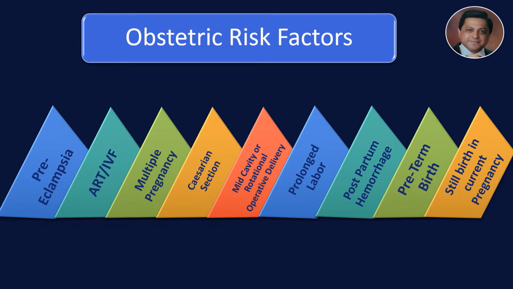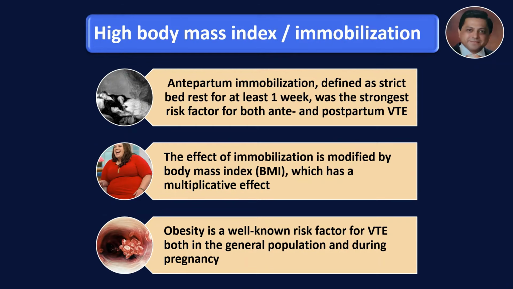There are also various obstetric risk factors. A large number of these obstetric risk factors can also contribute to increased risk of thrombosis during pregnancy. High body mass index and immobilization are also important risk factors. We know that antepartum immobilization, which is defined as strict bed rest for at least 1 week, was the strongest risk factor for both ante- and postpartum VTE. This effect of immobilization is modified further by body mass index, which has a multiplicative effect. And obesity is a well-known risk factor for VTE both in the general population and during pregnancy.